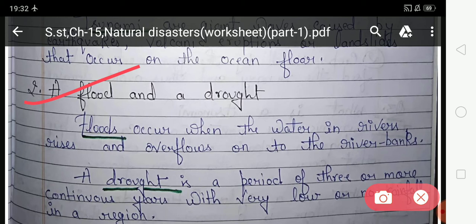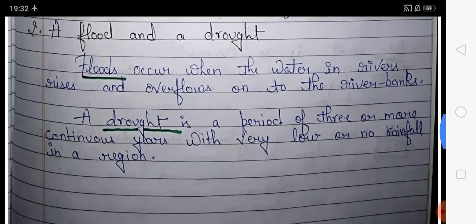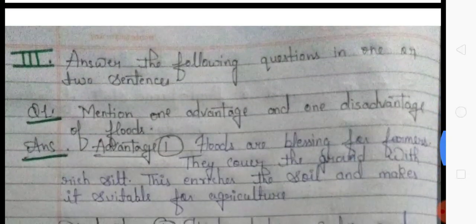And what is drought? Drought is a period of 3 or more continuous years with very low or no rainfall in a region. So students, these are the differences between these two terms. Flood means excess water and a drought means there is no water. Now come to the next exercise, that is exercise third.